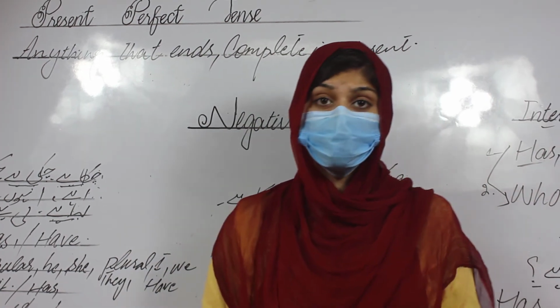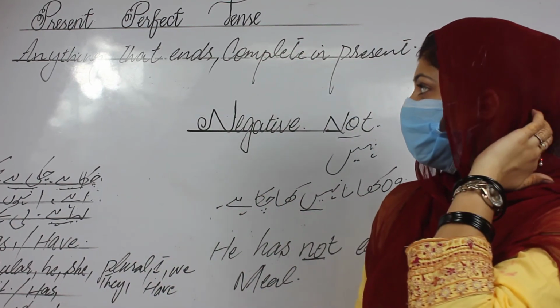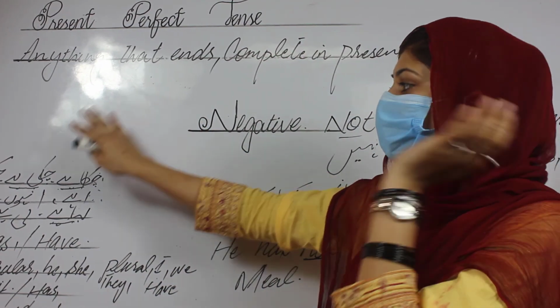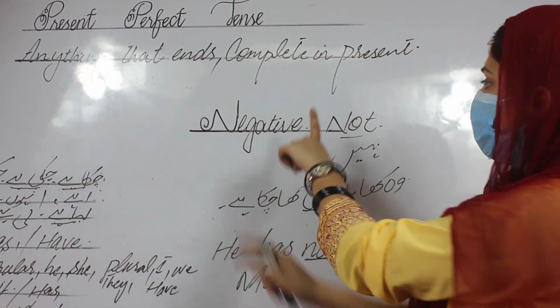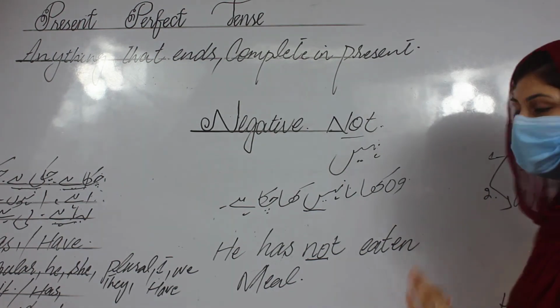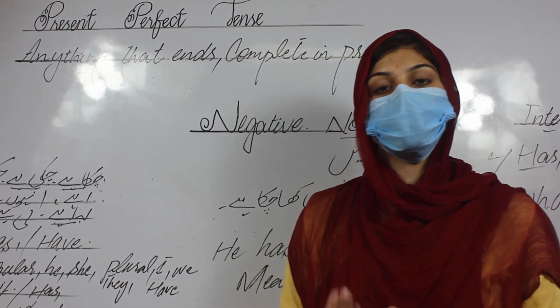Hope you understood. Okay, now your assignment: for your assignment you have to write 10 sentences for each part, 10 for affirmative, 10 for negative, 10 for interrogative, and write them on the notebook, submit it and send it to me through the WhatsApp group.